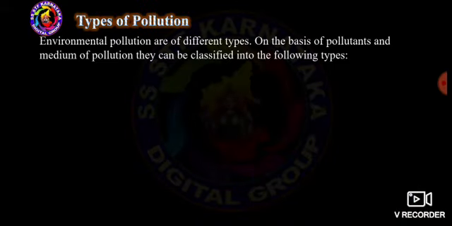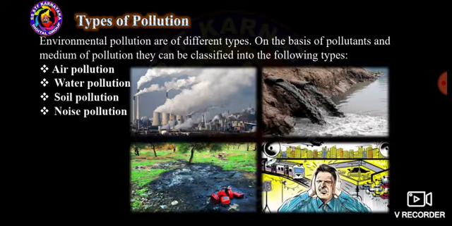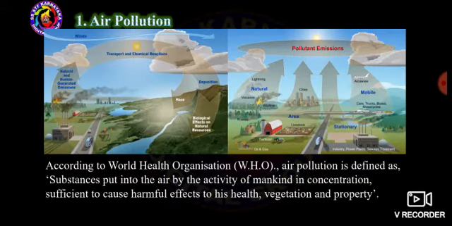Now goes to the types of pollution. So earlier we have discussed there were four kinds of pollutions. So air pollution, water pollution, soil pollution, along with noise pollutions. These are the four types of pollutions. Environmental pollution are of different types. On the basis of the pollutants, we can classify it into four types of pollutions. So among four types of pollutions, let us know about the air pollution.